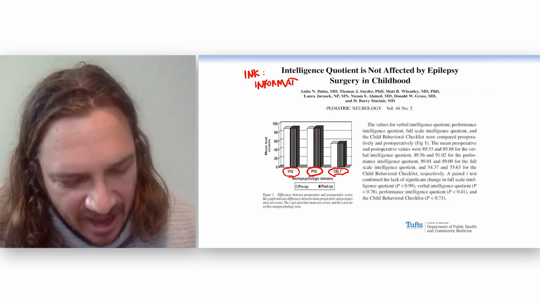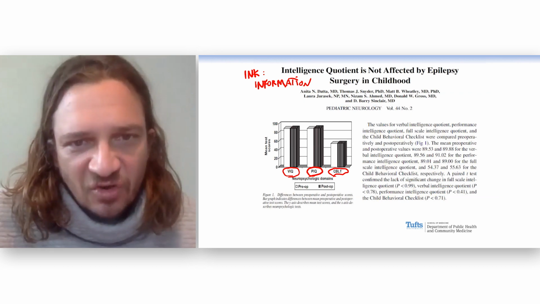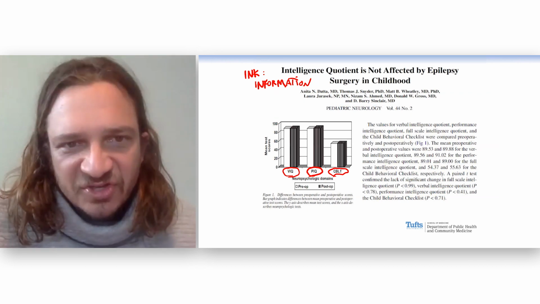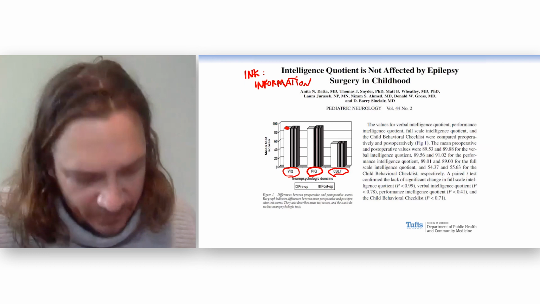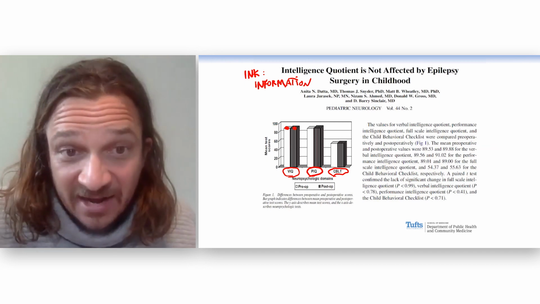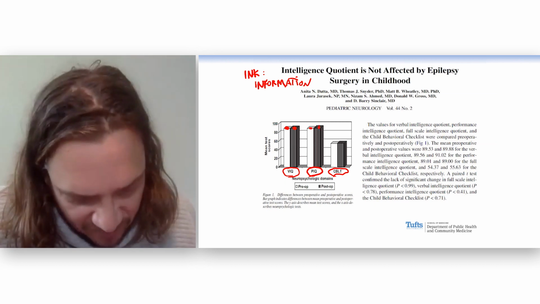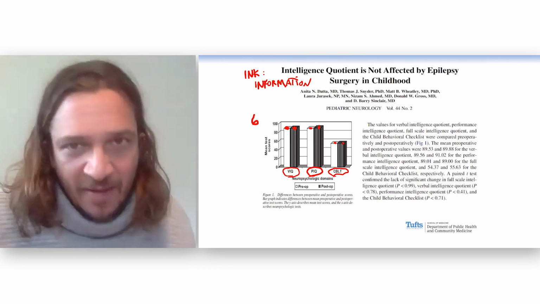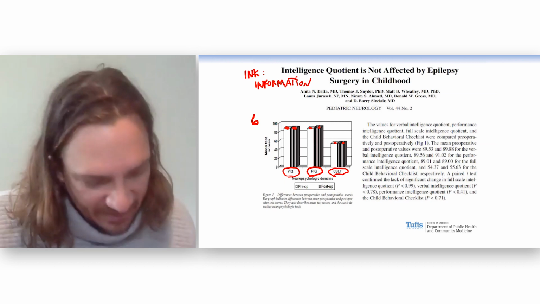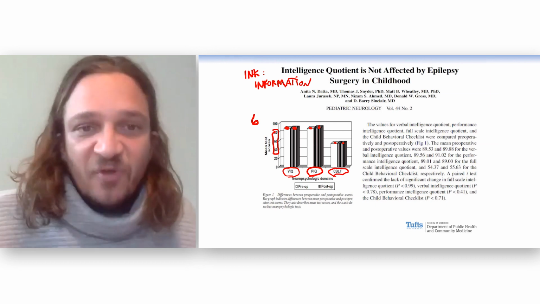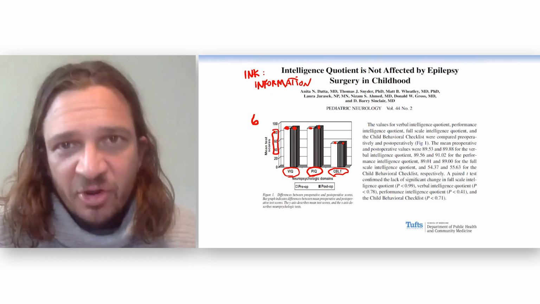How much ink am I using to get across my data? And if you look at the size of this screen right now, this entire half of the screen is telling us how much information. Well, there's a number here and a number here, the mean of the verbal IQ pre and post. There's a number here and a number here, and there's a number here. This is 6 numbers. Look how much space or ink they use. Look how much of your attention is required just for these 6 numbers. I mean, look how much space it actually takes. There's 6 numbers right there. They could have used that space. So this is a really bad figure because it's just a waste. It's literally a waste of space.